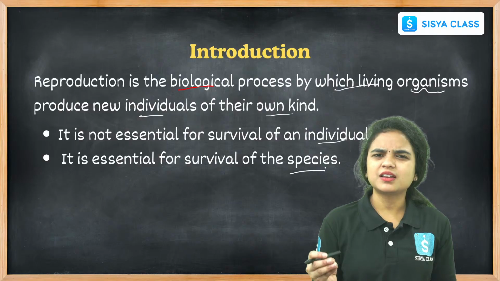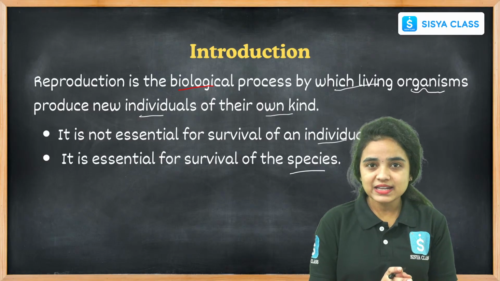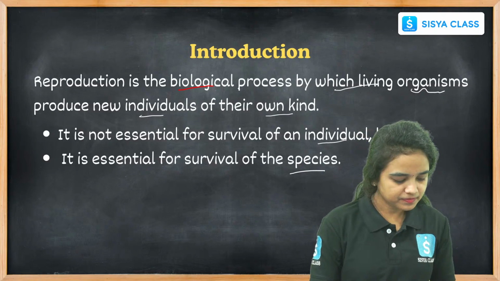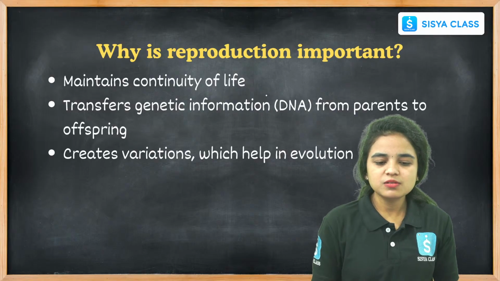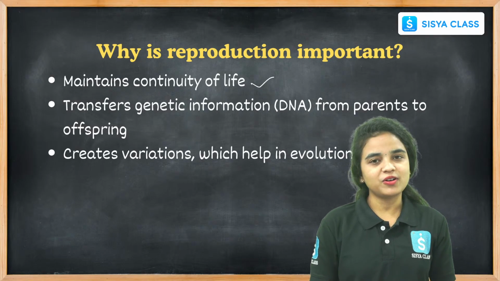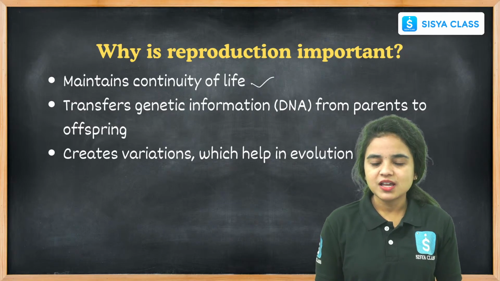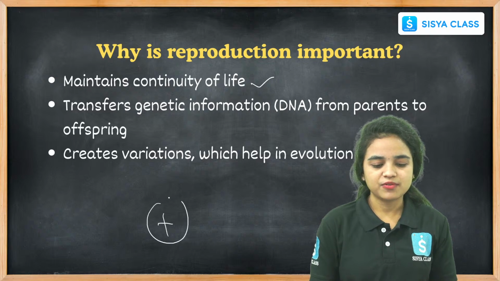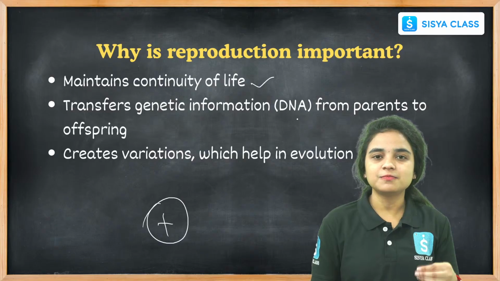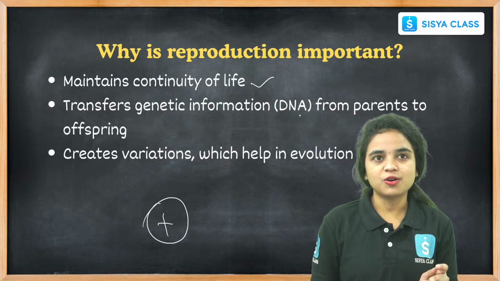Reproduction is nothing but survival of the species and developing a new individual of an organism or a particular species, and it is called a biological process. It also maintains continuity. Why is reproduction important for every living organism? It maintains the continuity of life. If there is no reproduction, there will be no continuity of life. If you want to maintain a particular organism from one generation to another generation, there should be continuity of life.